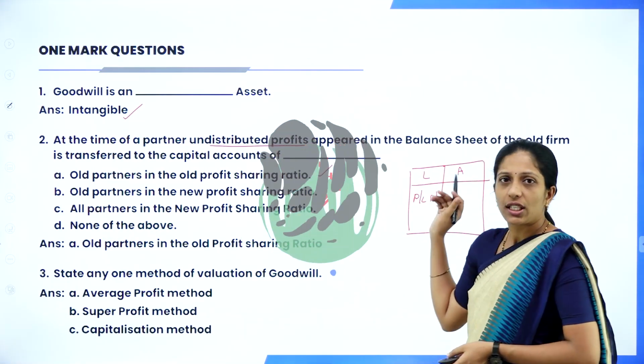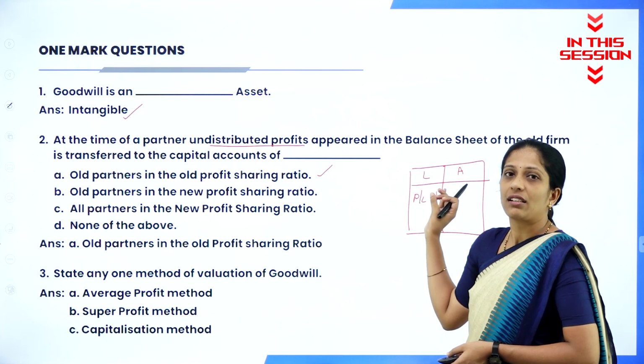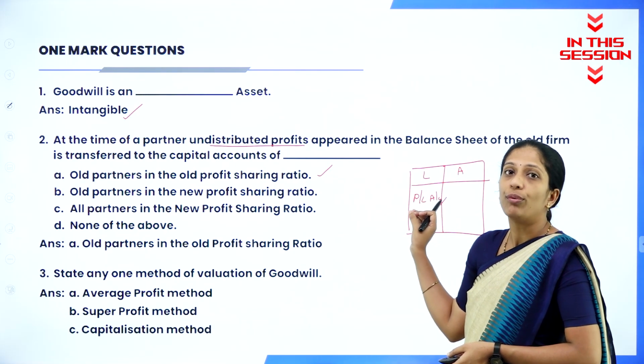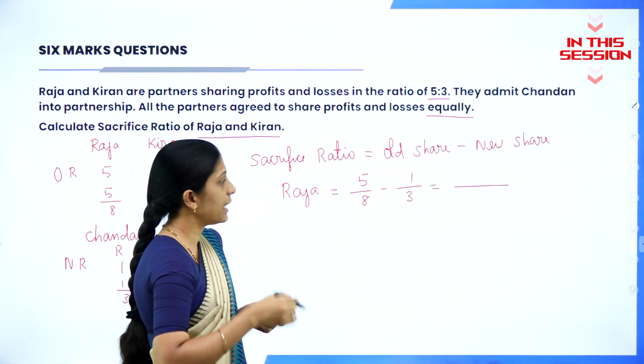So whatever the balance sheet they'll give in the question, this is the old balance sheet. So this profit is being created or earned by whom? By the old partners. You don't have a common denominator here. You have to find the LCM.